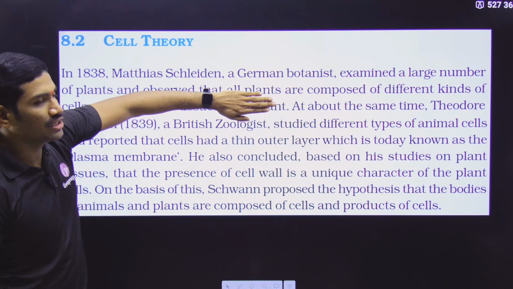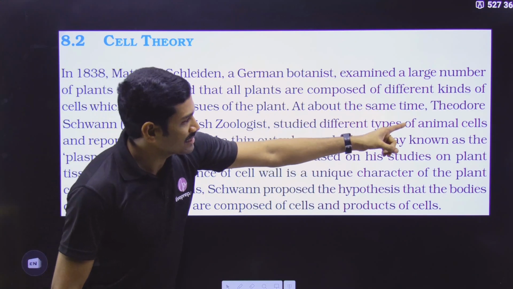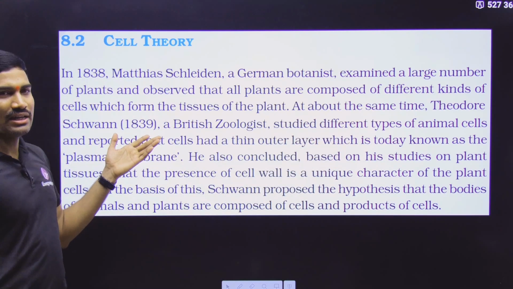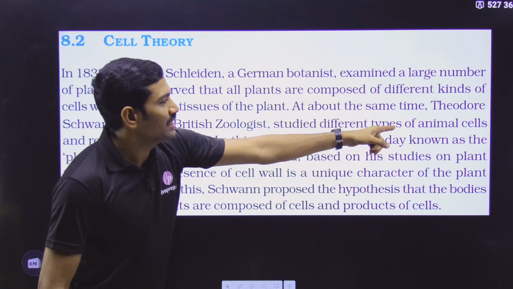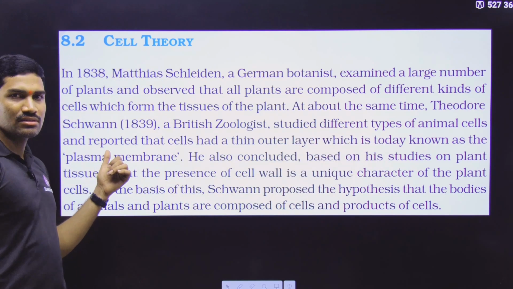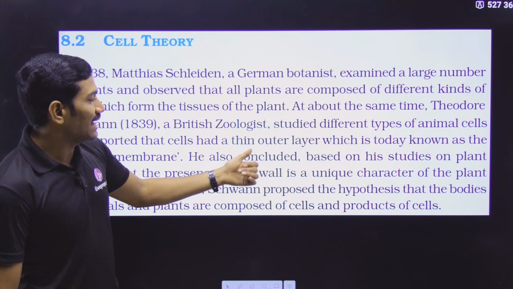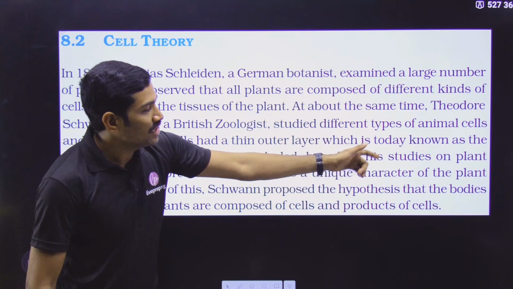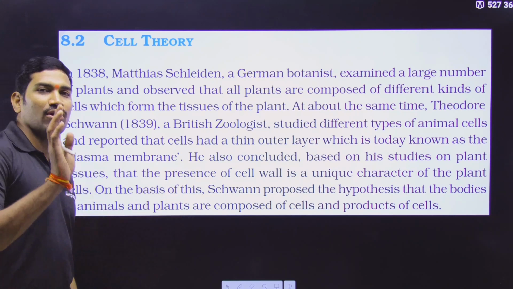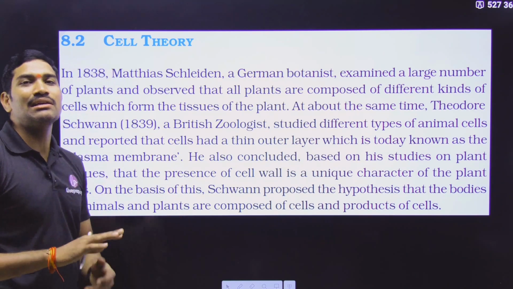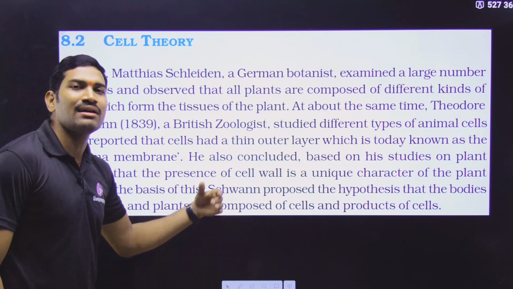This is the contribution of Schleiden. Now another scientist at about the same time, Schwann in 1839, a British zoologist, studied different types of animal cells, and reported that cells had a thin outer layer which is today known as plasma membrane. So all animal cells have one delimiting outermost layer, which today we call the cell membrane or plasma membrane.